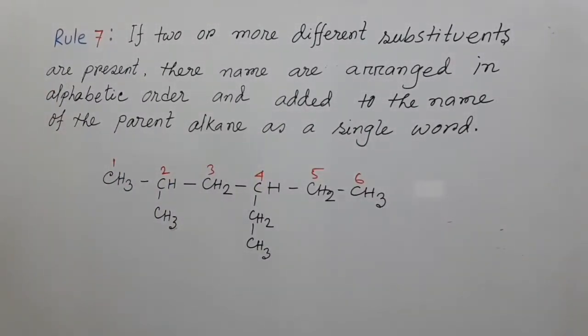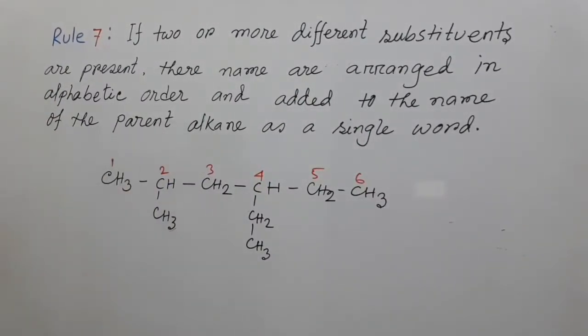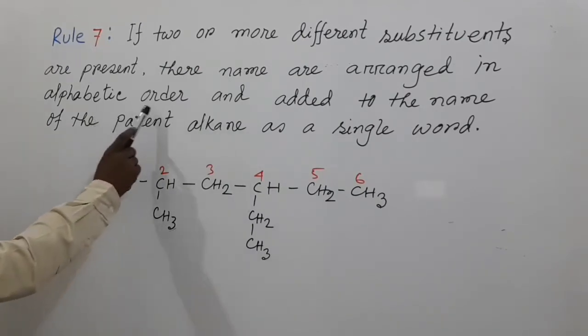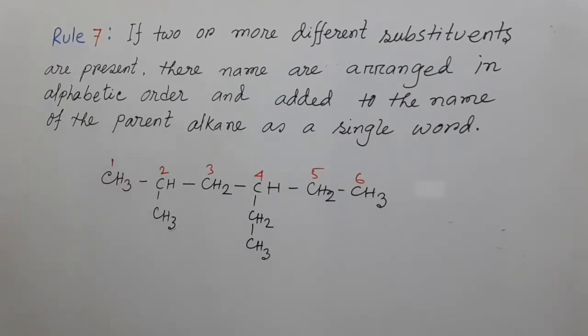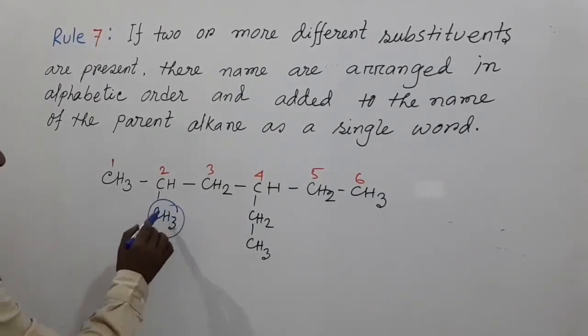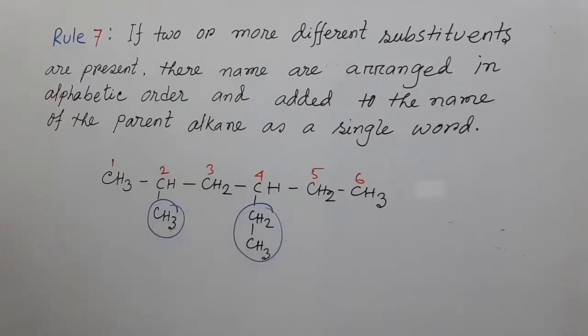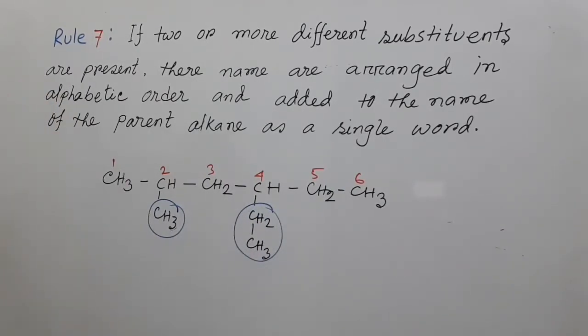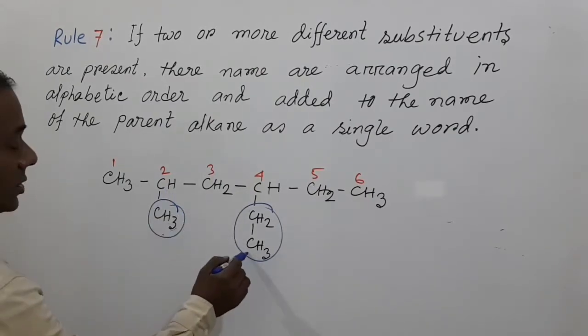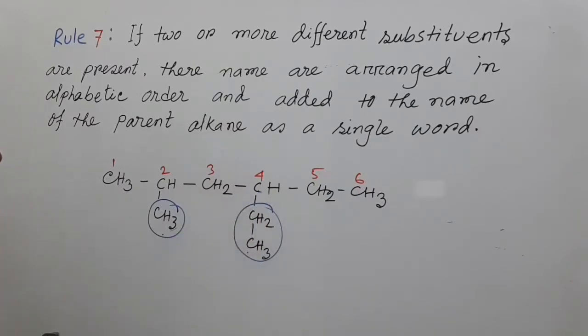Here rule number 7. If 2 or more different substituents are present, their names are arranged in alphabetic order and added to the name of the parent alkane as a single word. My dear students, in this compound we can see that 2 different substituents are present, this methyl group present in carbon number 2 and this ethyl group present in carbon number 4.